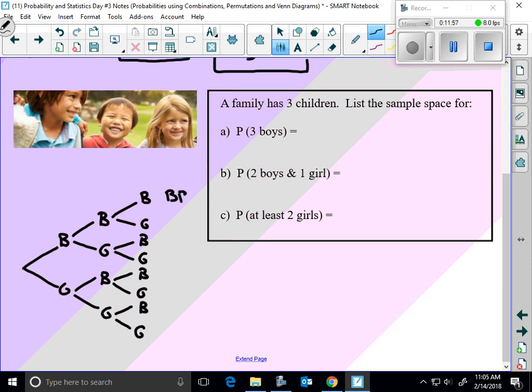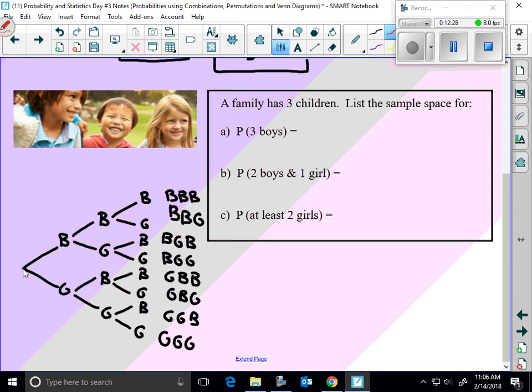That'd be a triple B. That'd be a boy, boy, girl. That'd be a boy, girl, boy. That'd be a boy, girl, girl. That'd be a girl, boy, boy. That'd be a girl, boy, girl. That'd be a girl, girl, boy. That'd be a girl, girl, girl.